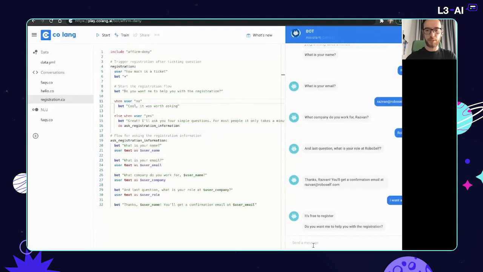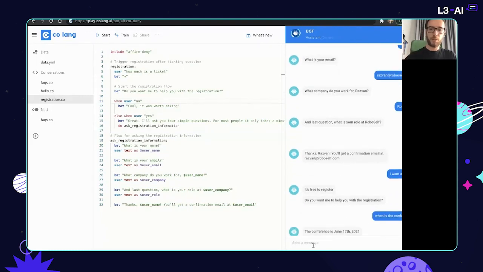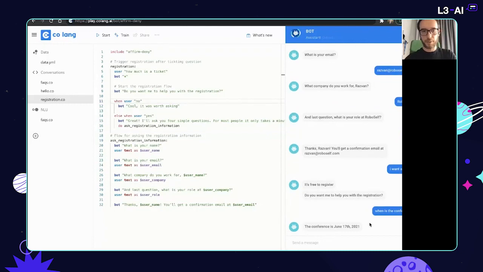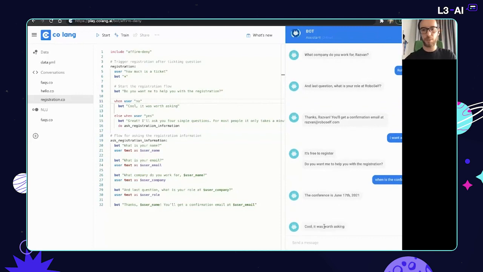Do you need help with the registration? I ask, when is the conference? So, well, the conference is on June 17th, but then the user is kind of left in the dark. There's no next step here, even though behind the scenes the bot is still waiting for this response. So if I were to say, well, no, then tell me cool, it was worth asking for. But let's see how we can improve that experience.